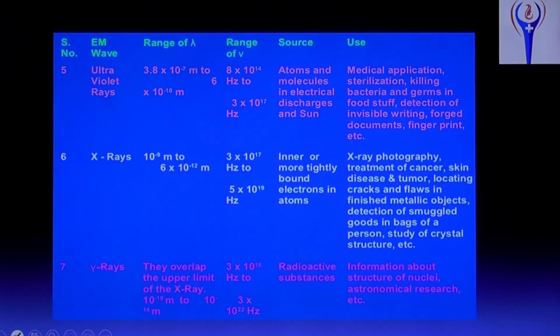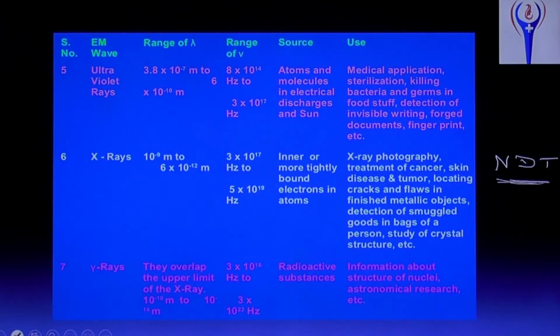Locating cracks and flaws in finished metallic objects, that we are calling a very, very important topic, that is called NDT. That is non-destructive testing. It's a separate important chapter for civil engineering. For example, old buildings and all, the strength of the material can be detected using NDT.